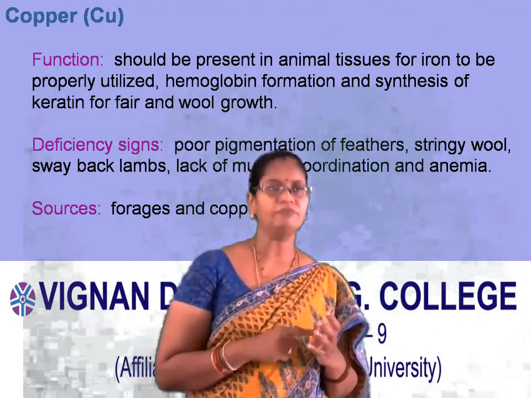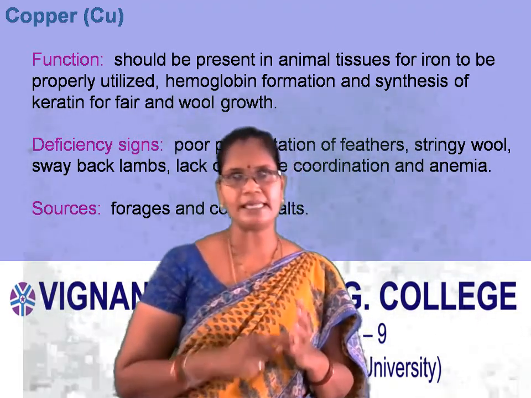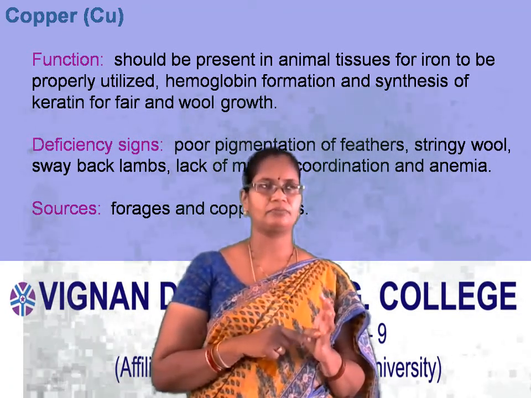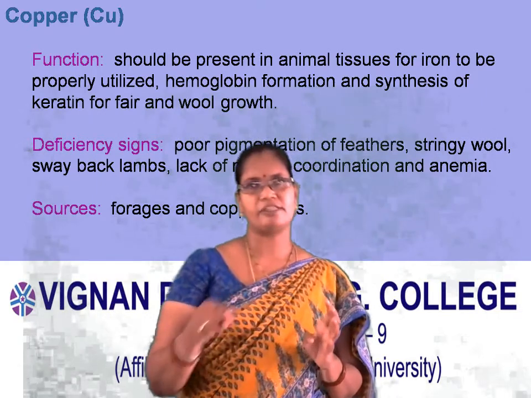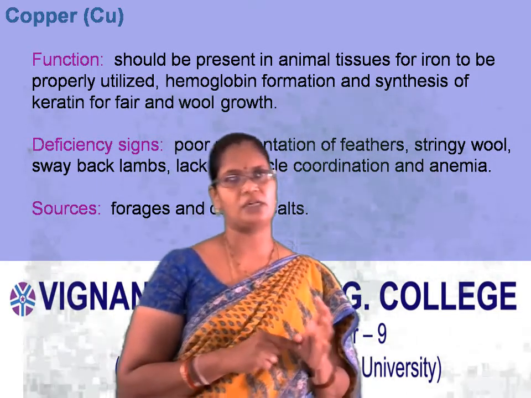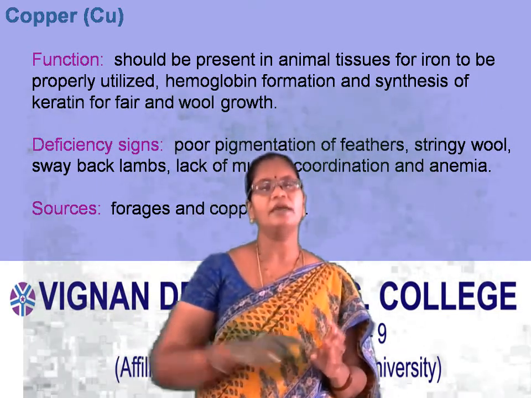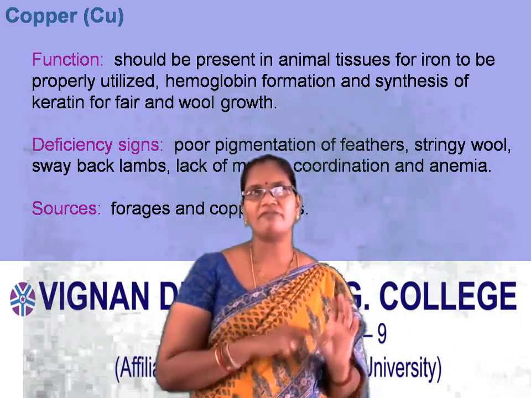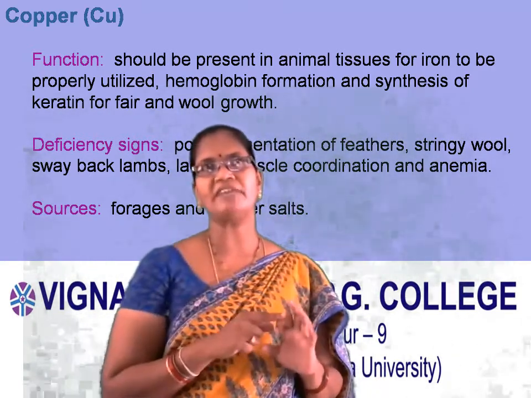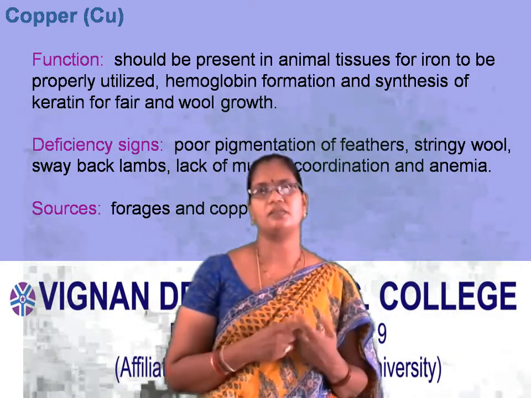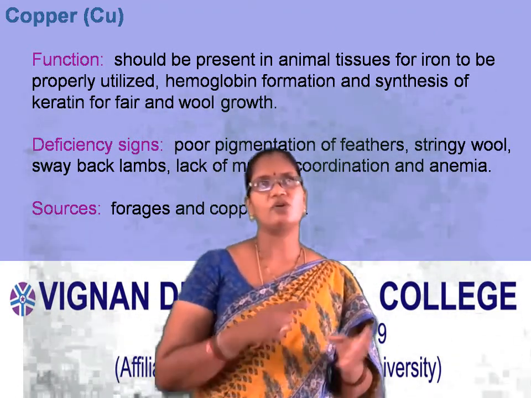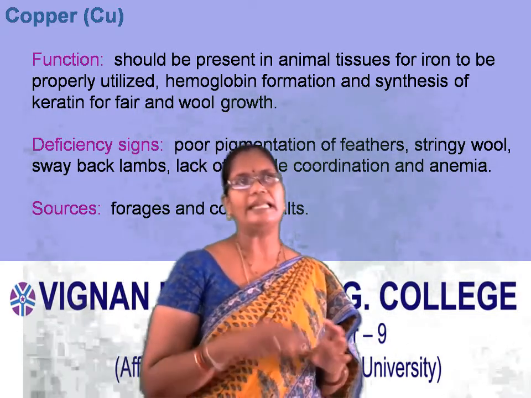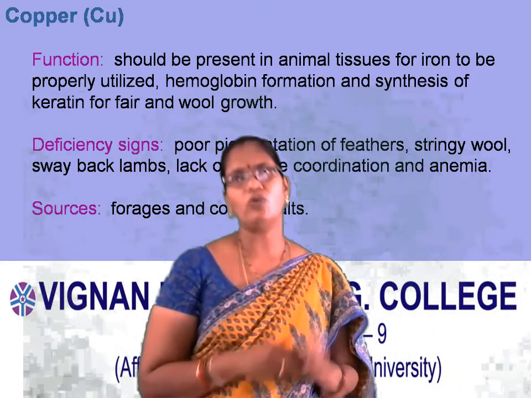So finally, what are the main functions of copper? The copper is required for the absorption of iron. Indirectly, iron is responsible for hemoglobin formation. So in absence of copper, anemic conditions will be developed. And then copper is required for the formation of keratin protein, which is responsible for the fibers. In case of animals, this copper is involved in the development of wool growth.